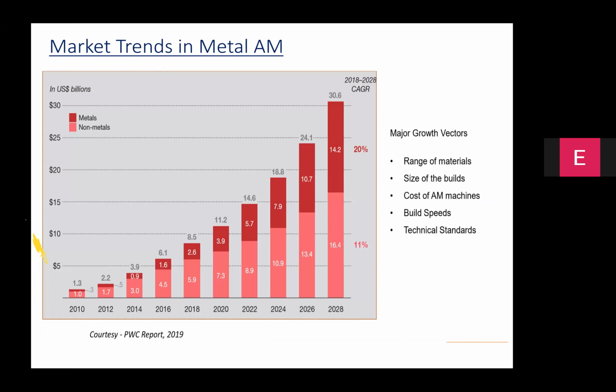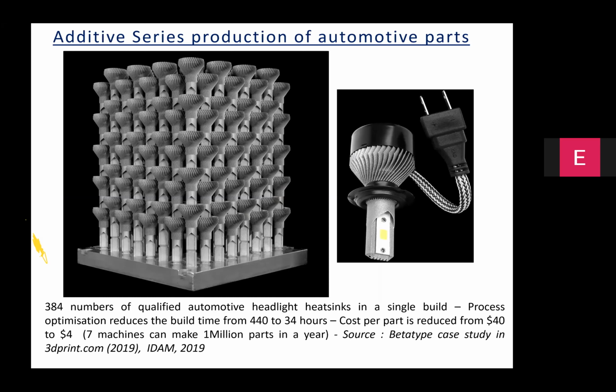In the recent times, we have seen that there are several growth vectors that have contributed to enlarging of the additive manufacturing business. For the year 2020, it is estimated that the overall business size is about 11 billion US dollars in 3D printing, with about 35% being contributed by metallic materials, remaining 65% coming from polymer materials.